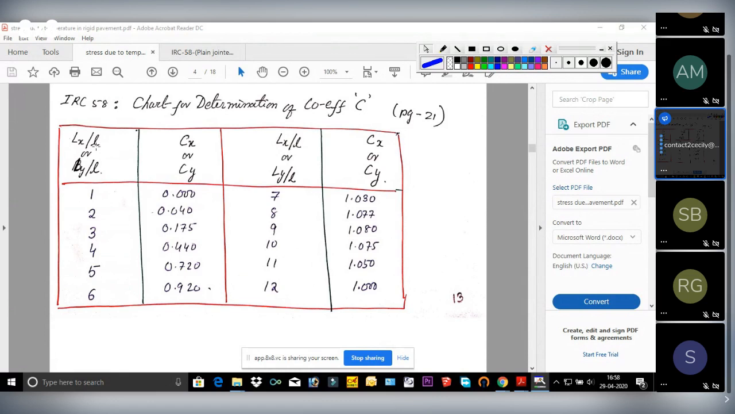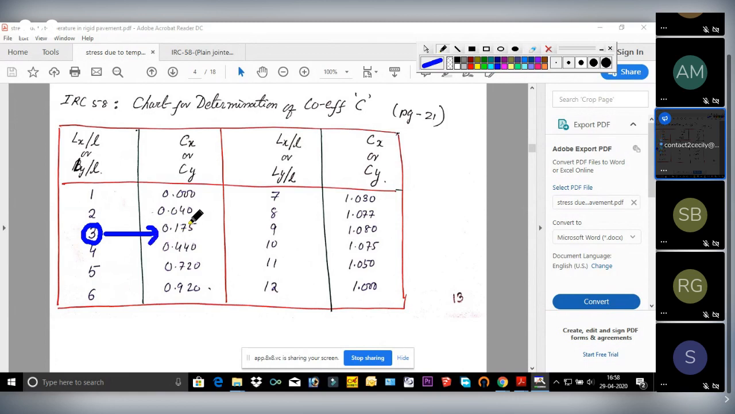Don't just multiply. Suppose your relative stiffness value is about 50 centimeter, whereas your lx value is 4.5 meter. So we can't find this by just dividing 4.5 by 50. 4.5 is in meter and 50 is in centimeter. Both should have the same unit, so we can convert 4.5 to centimeter by multiplying it by 100. Then put that value. Suppose your lx by l came out to be 3. Okay, so for lx by l equals 3, cx will be